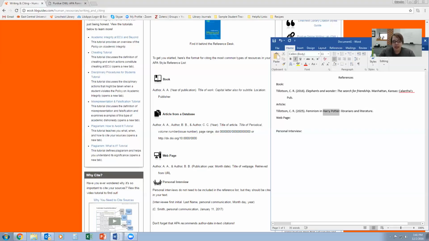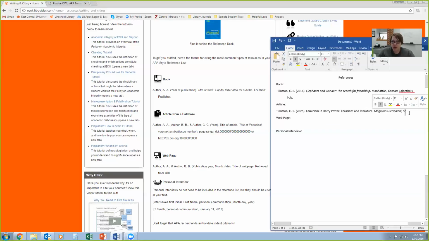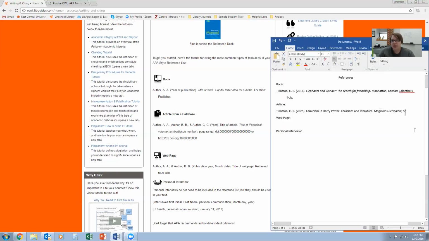So let's say in this case, I wrote this, it was the 5th volume of Magician's Periodical, and then we do a parentheses. Now the volume number needs to be italicized. Don't ask me why, it just does. But the parentheses does not. So we're going to take out the parentheses, and then we're going to say this is the 3rd issue for this year, for the 5th volume.